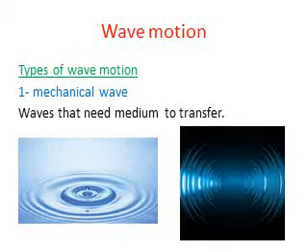Like if we don't have air, we can't hear each other. Why? Because sound energy is a mechanical wave that needs a medium to carry it from its source to the receivers.